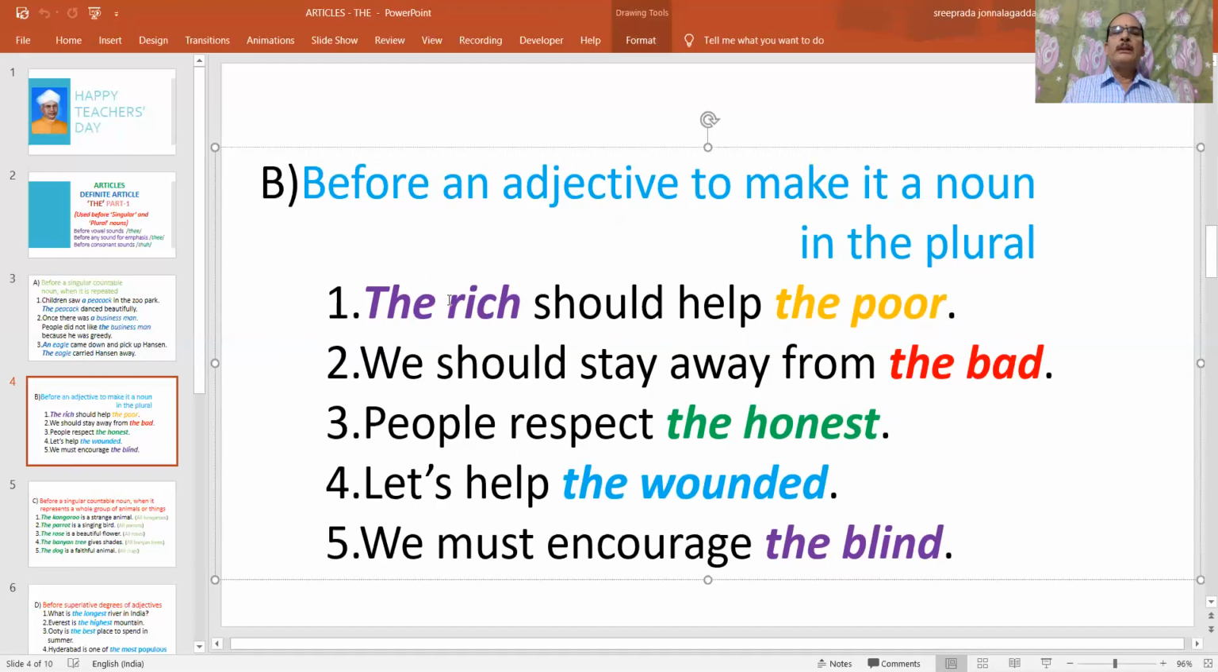For example, the rich should help the poor. The rich means rich is an adjective actually, but by placing the before it, we are referring to a particular group of rich people.